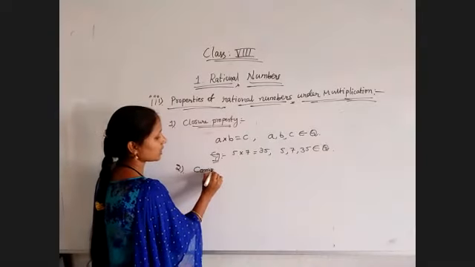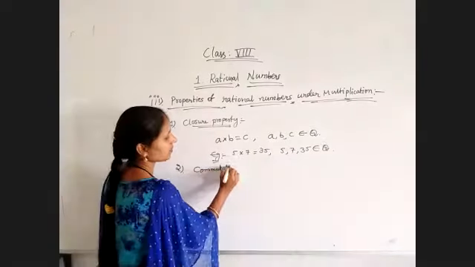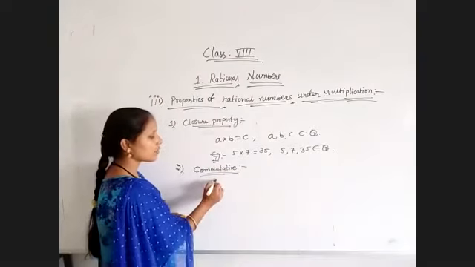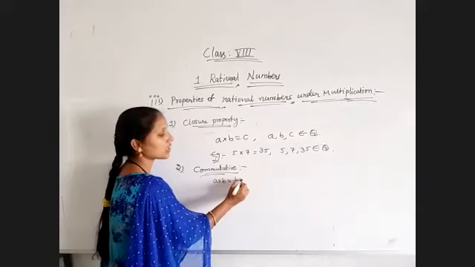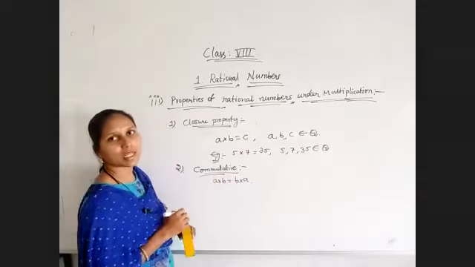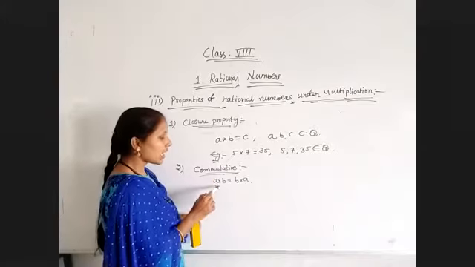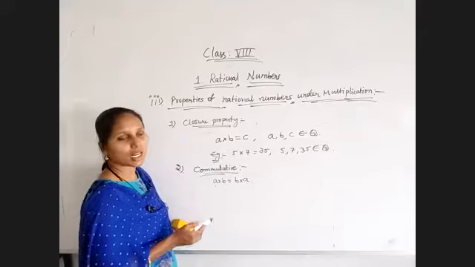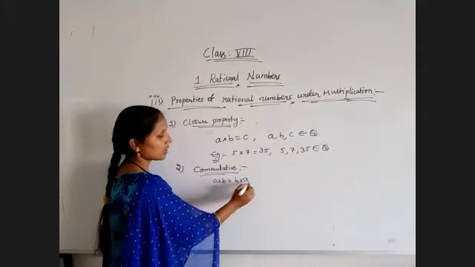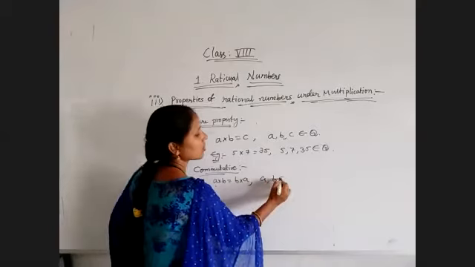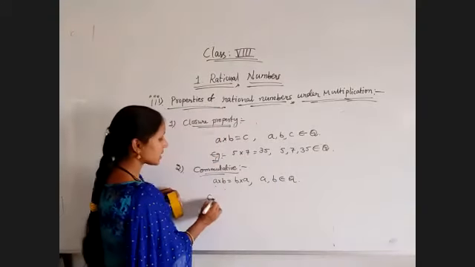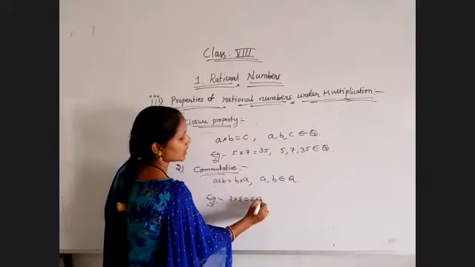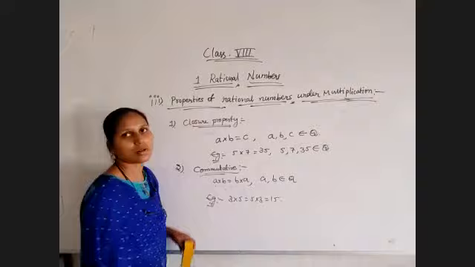Then coming to the second one, the commutative property under multiplication. Same as the previous one, we change the order of any two numbers and the result will not change, and it holds for multiplication. Why? Just observe, 5 threes are 15, 3 fives are also 15. That means multiplication works correctly. A, B belong to rational numbers. The best example is 3 into 5 is equal to 5 into 3, which is equal to 15, and all those belong to rational numbers.